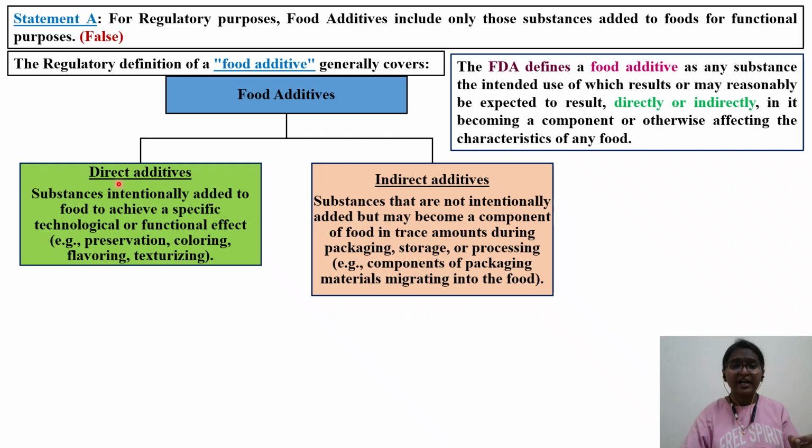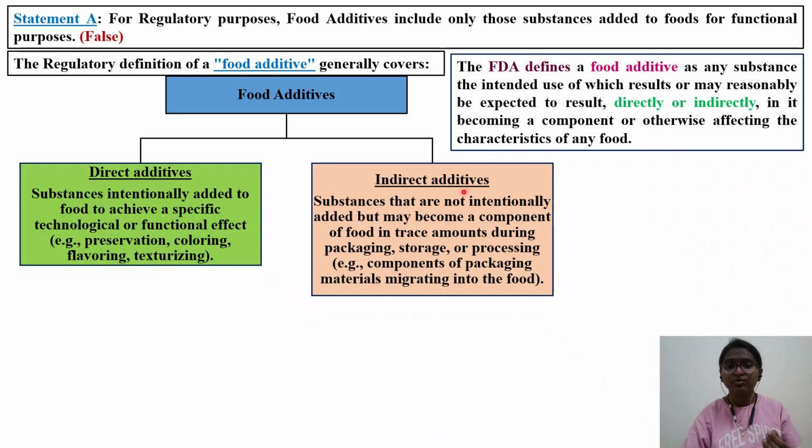Coming to direct food additives, these are the substances which are intentionally added at the time of food packaging. These substances are intentionally added to food to achieve a specific technological or functional effect. Examples are preservation, to preserve the food, and enhancing the coloring, flavoring or texturing of that particular food. So please go back and read what examples fall under direct food additives.